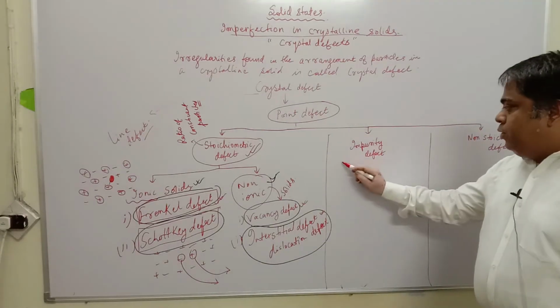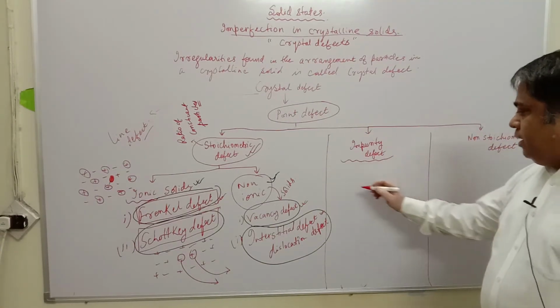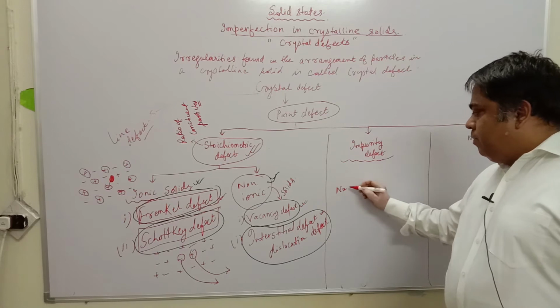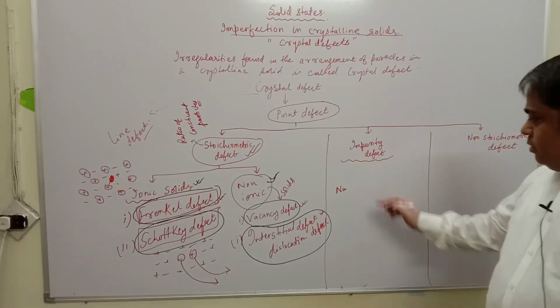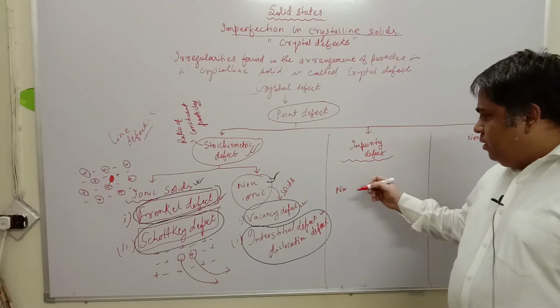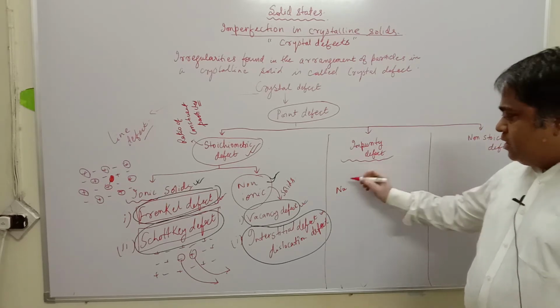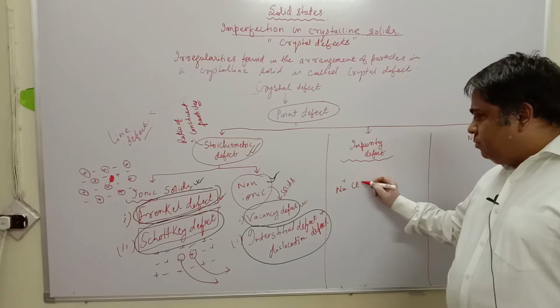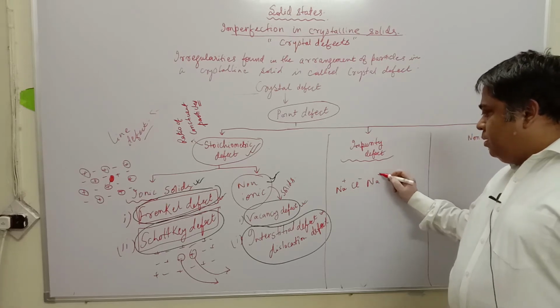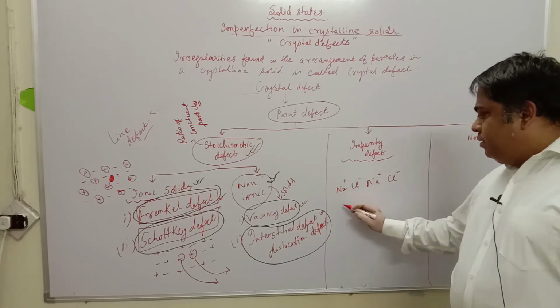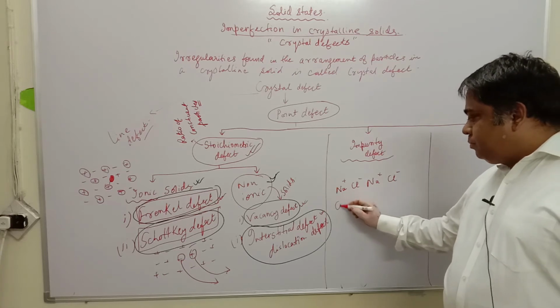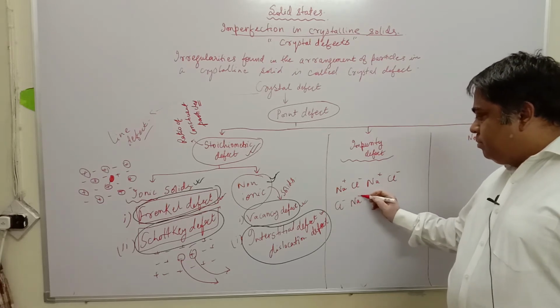In case of impurity defect, what happens? In a crystalline solid which is in molten state, some impurities are added. Example, strontium.